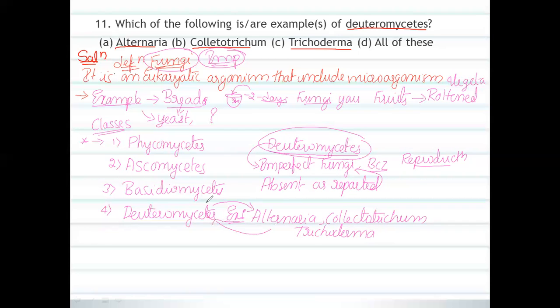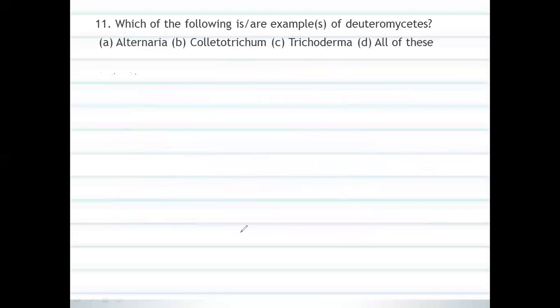deuteromycetes. Here, the question asked is: which of the following are examples of deuteromycetes? Alternaria, Colletotrichum, next Trichoderma. These are all examples of deuteromycetes. So because of that, option B is the correct option for this question. I hope you all understood this question very clearly. Now I would like to move on to another question.